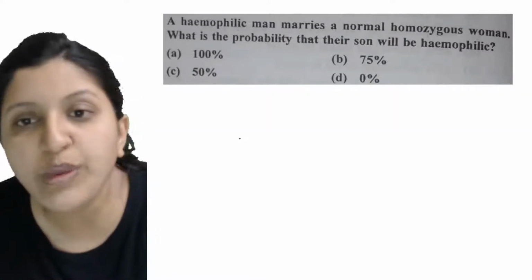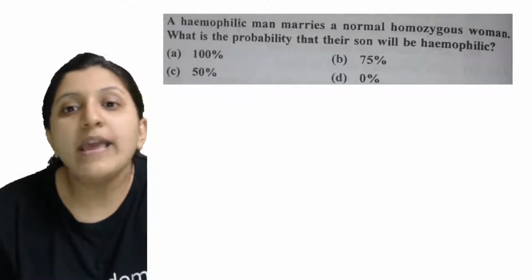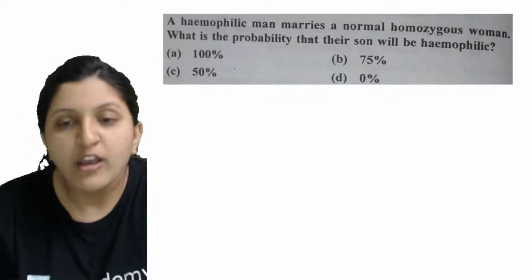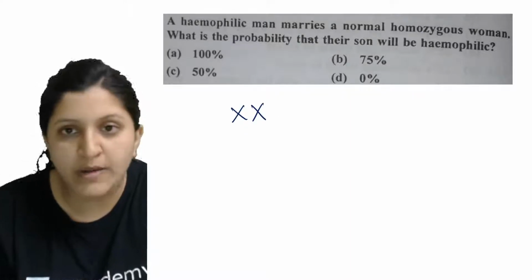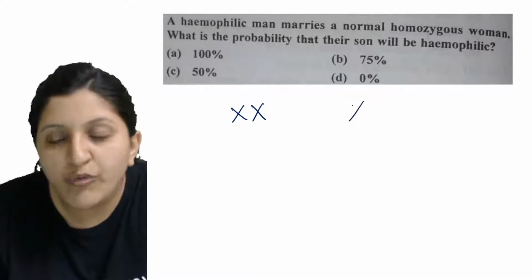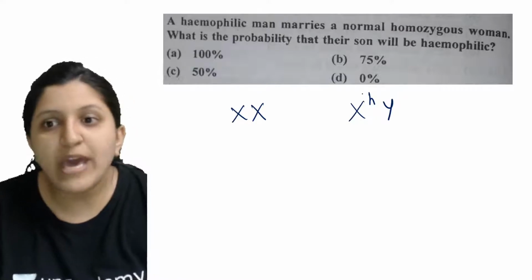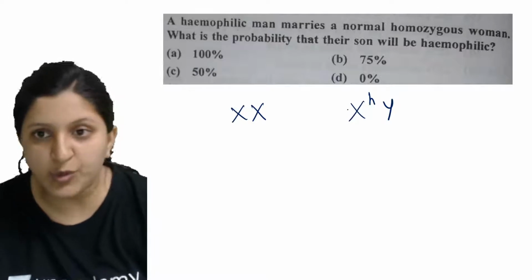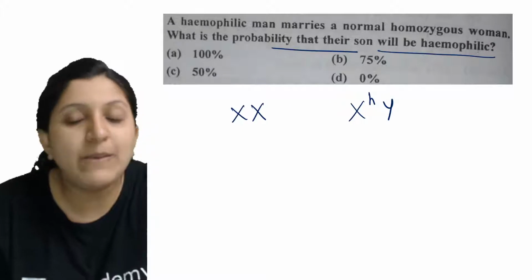That is with respect to a hemophiliac man. The question is, a hemophiliac man marries a normal homozygous woman. The woman is actually a normal individual. How are we going to represent the hemophiliac man? We write an H there just to represent that he has a faulty chromosome. What is the probability that their son will be hemophiliac?